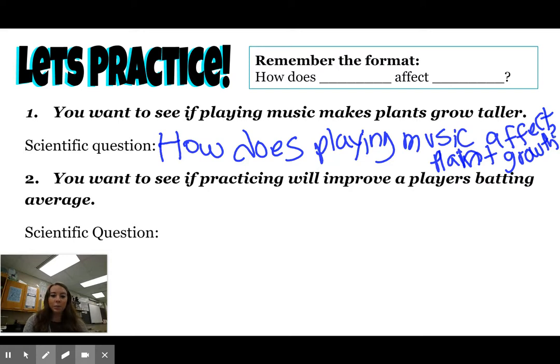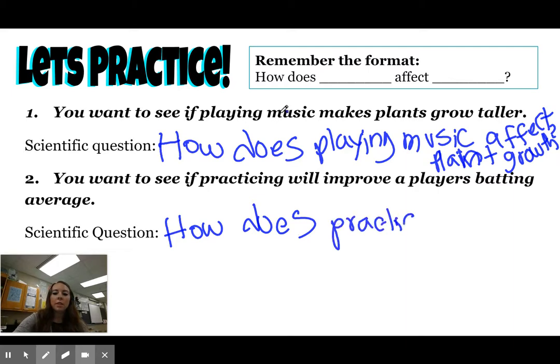A second example, you want to see if practicing will improve a player's batting average. So let's go with this one. Let's follow the same format. How does, so again, let's go with practicing. And then now we'll keep following our format, affect.